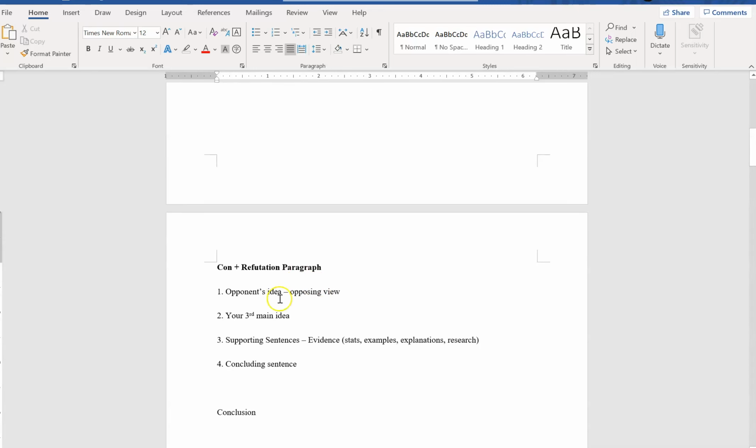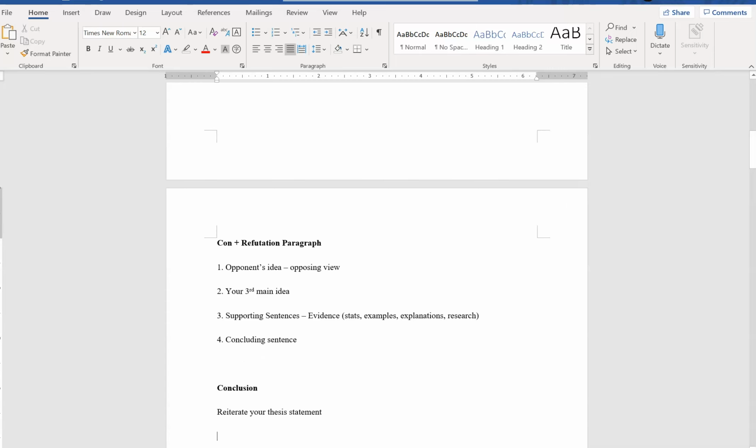Right? So this conclusion here, the simplest way that I normally teach students is to reiterate the thesis statement. Okay, so the first thing that you must do is reaffirm your stand.